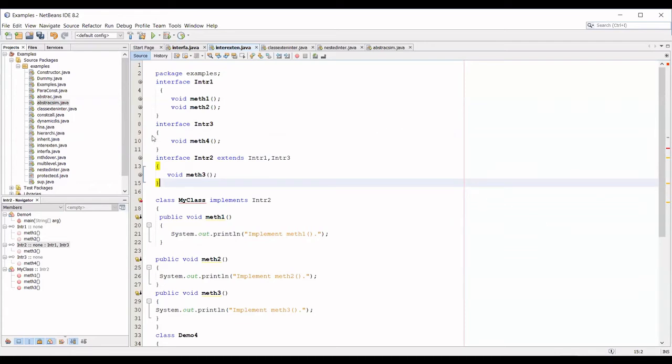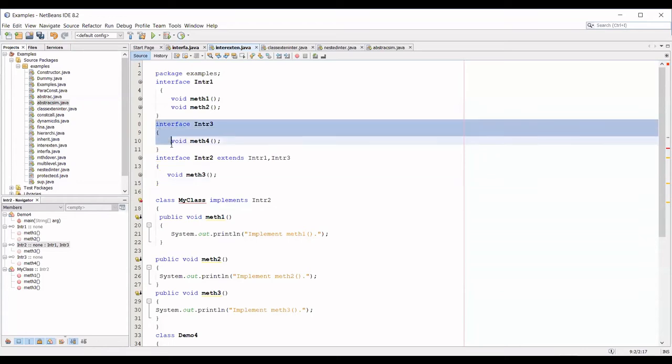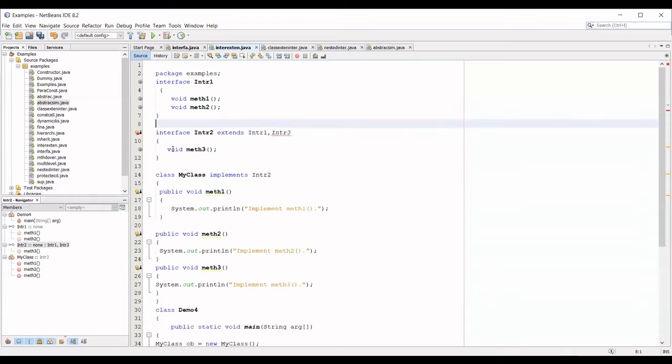So back to the example. Here interface 2 is going to have 3 methods in total. There is a class called MyClass which implements only interface 2. No need to implement interface 1, because interface 1's methods are already inside interface 2. So how many methods does it need to implement?